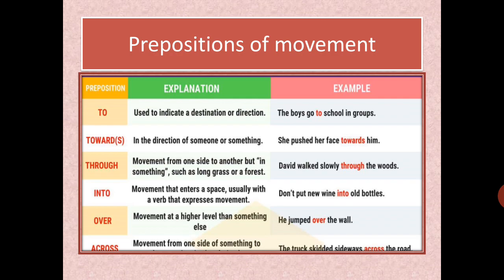Next example is over. Over means movement at a higher level than something else. किसी चीज़ से ऊपर but not touching that surface. He jumped over the wall but he is not touching that wall. So in that case, the person who is jumping is not touching the wall, so we can use the word over. Next is across. Across means moving from one side of something to the other side, like crossing the road. So at that time we can say that the truck skidded sideways across the road.